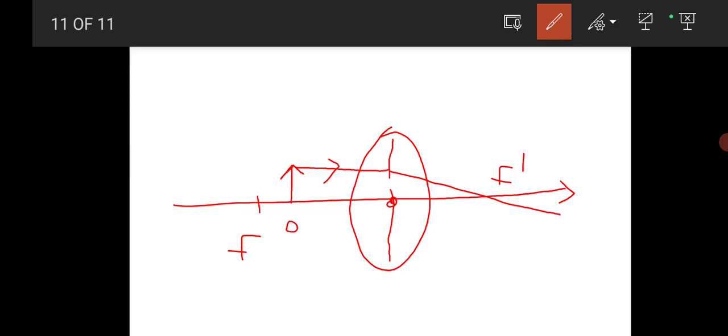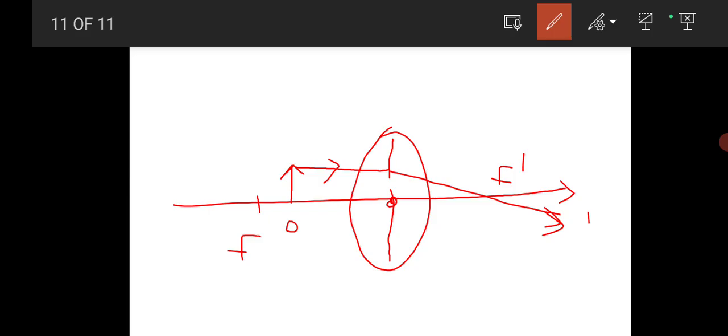So learn how to draw the diagram. Diagram is most important. So the ray coming parallel to the principal axis refracts from the lens and passes through principal focus F dash, the first ray. Next, consider another ray.